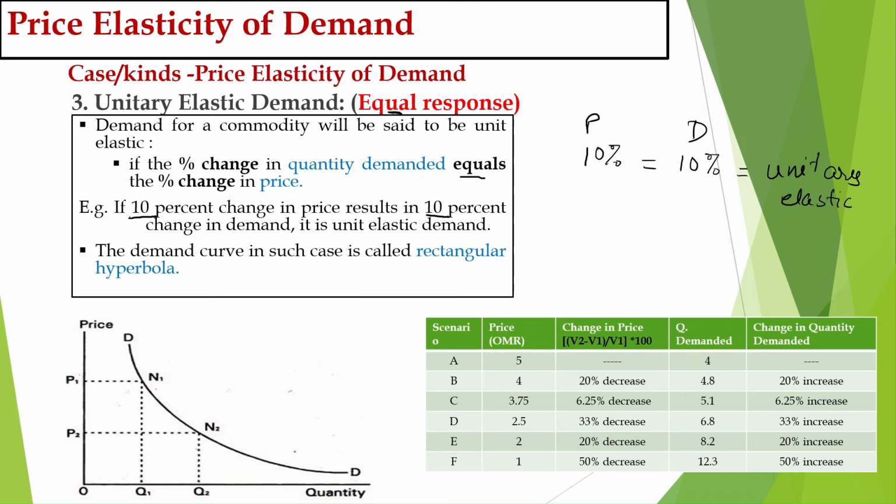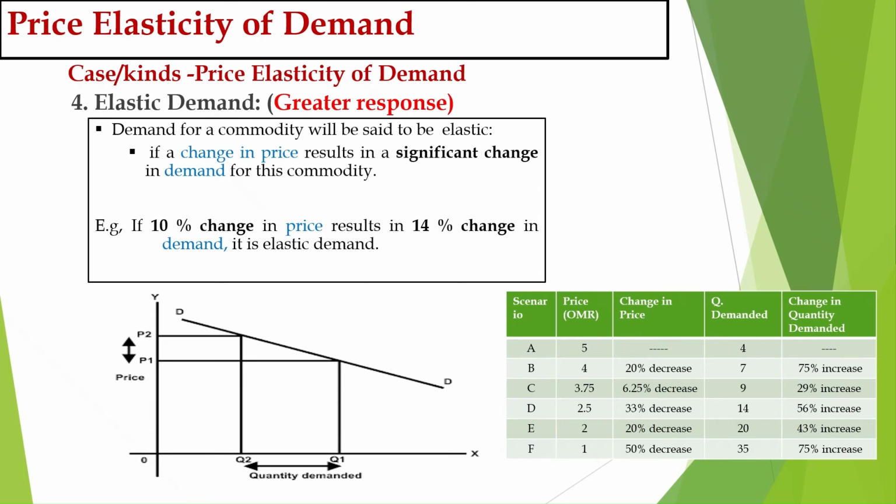Now the next one will be elastic demand, greater response. The percentage change in price will result in a greater change in demand. The percentage change in demand will be more than the percentage change in price.